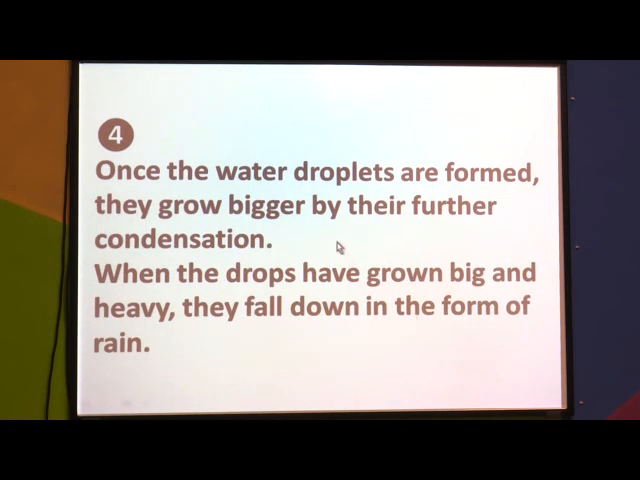Once the water droplets are formed, they grow bigger by their further condensation. So these water droplets go on condensing and they go on growing bigger and bigger. When the drops have grown big and heavy, they fall down in the form of rain. So as the drops go on condensing, they become bigger, and when they grow big, they become heavy, and when they become heavy, they just fall down in the form of rain.